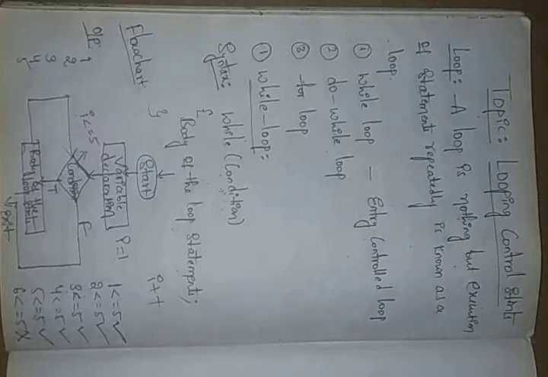So the body of the loop statement automatically terminates our program. We got the output 1 2 3 4 5, and after that it will not execute anything. Automatically it terminates our program now.